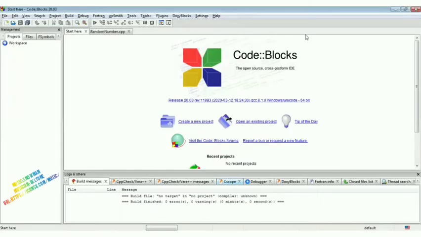Dear learners, in this video we are going to talk about random numbers, and we will write a program based on C++ language to generate random numbers. Random numbers are the numbers which do not have any particular sequence or any particular order. Basically, these are completely random or completely unpredictable numbers.